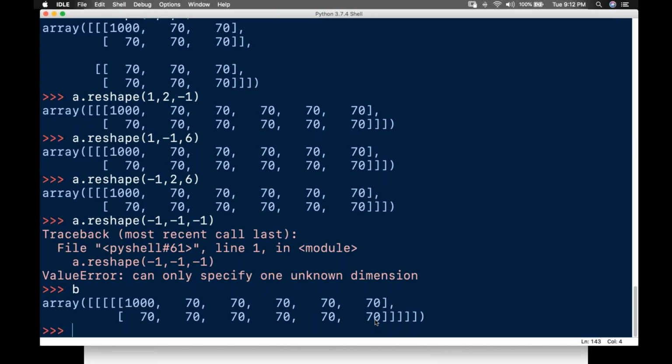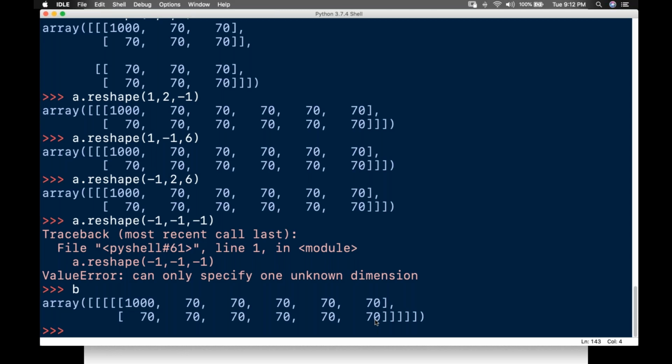The next concept. I hope that concept is done, guys. Unknown dimension is done. So we are done with shape, we are done with reshape, and we are done with the unknown dimension. And now we are coming to flattening the array. What is this flattening the array? Flattening the array means converting a multi-dimensional array into one dimension. How to convert it into one dimension?